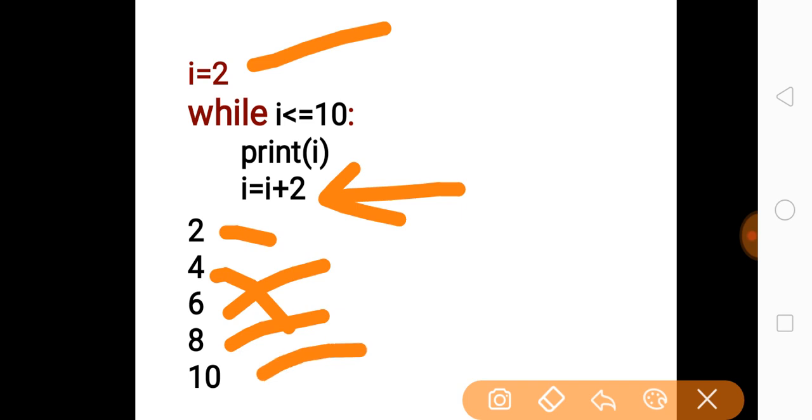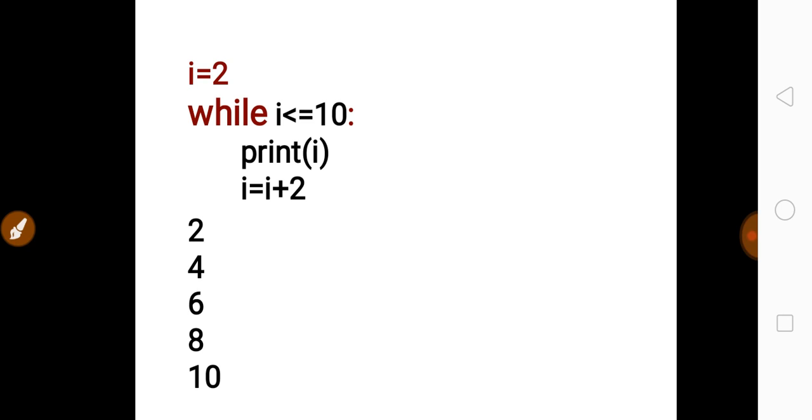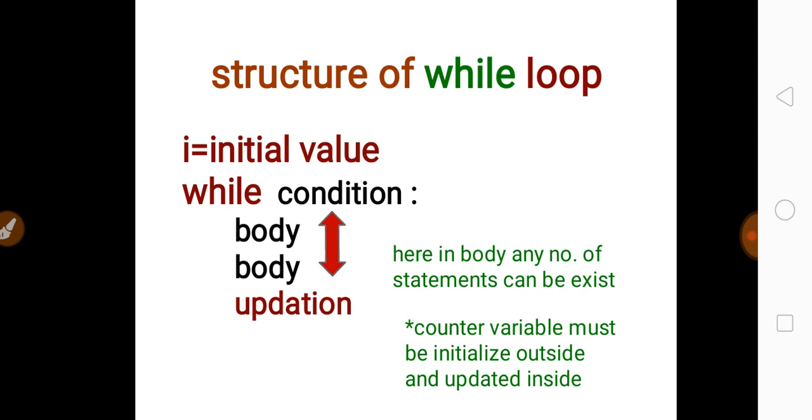But in the next pass, the fifth pass, the value of I becomes 12, and 12 less than or equal to 10 is false, therefore this time the body of the loop will not execute. Okay, so these are some examples we have discussed with the while loop.